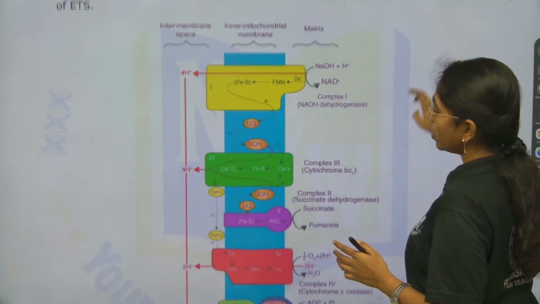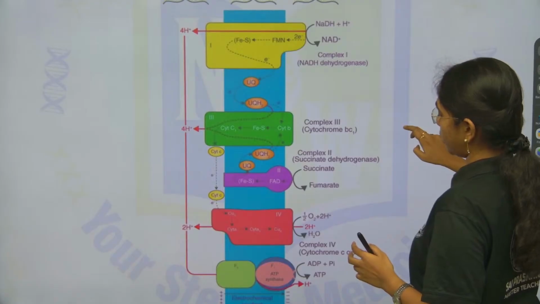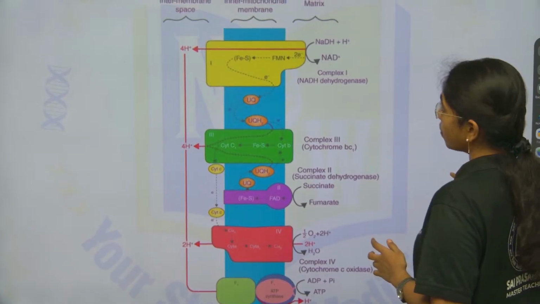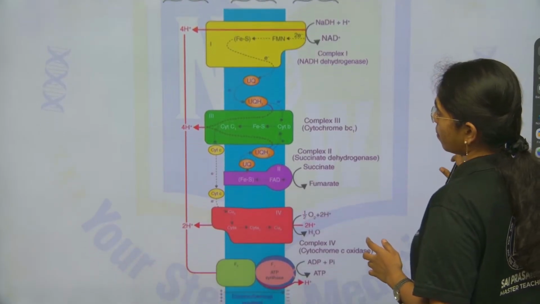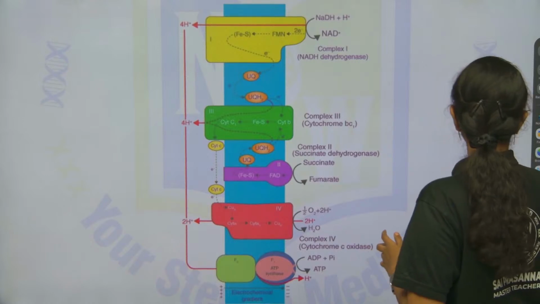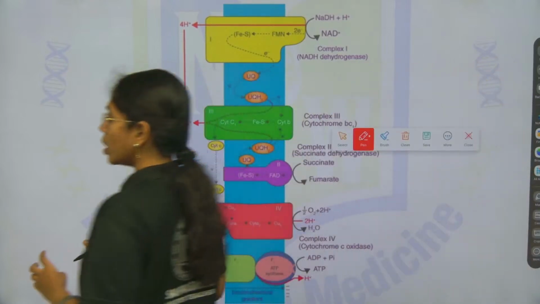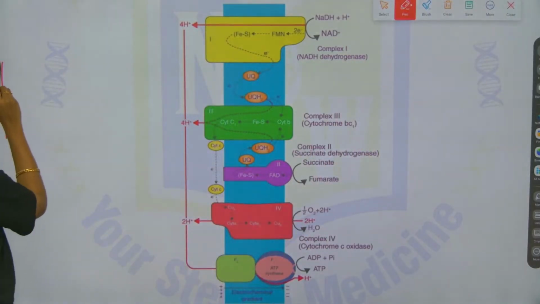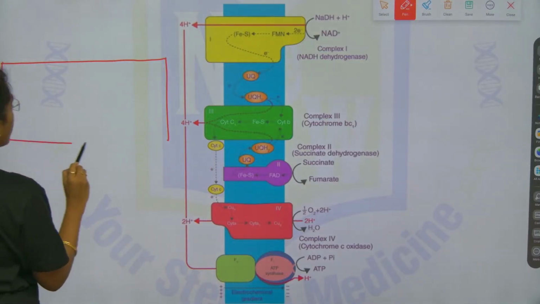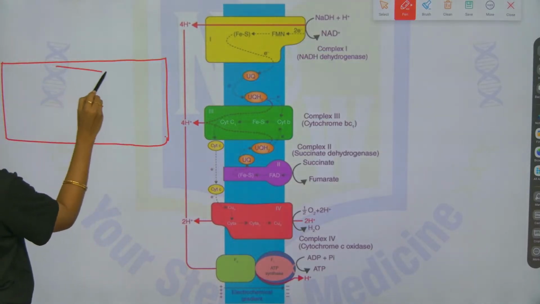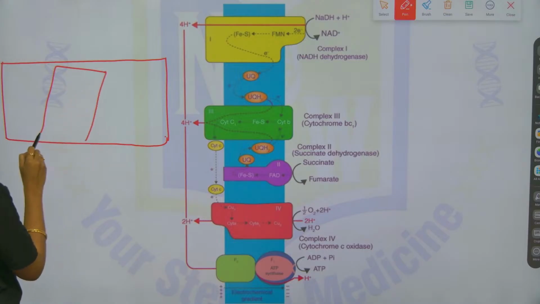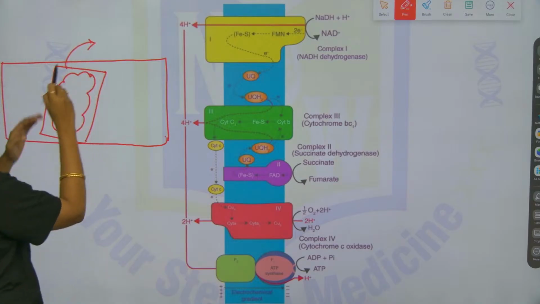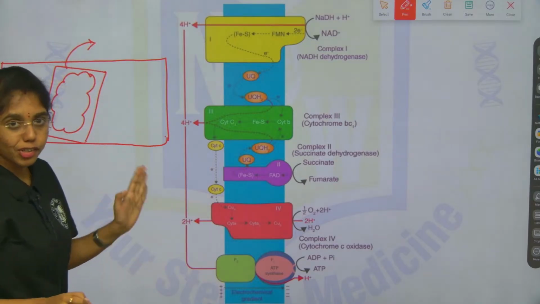See, here you see, after glycolysis, in the mitochondrial matrix, first in this cartoon diagram you just analyze the mitochondrial structure clearly.